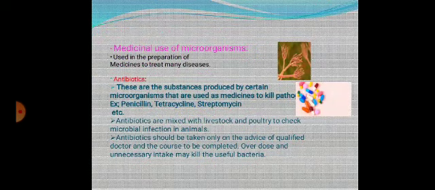Microorganisms are used in the preparation of medicines. Antibiotics. Antibiotics are the substances produced by certain microorganisms that are used as medicines to kill pathogens. Example, penicillin, streptomycin, and these are also used in poultry. Antibiotics should be taken with the advice of a qualified doctor. Overdose may kill the useful bacteria in our body.